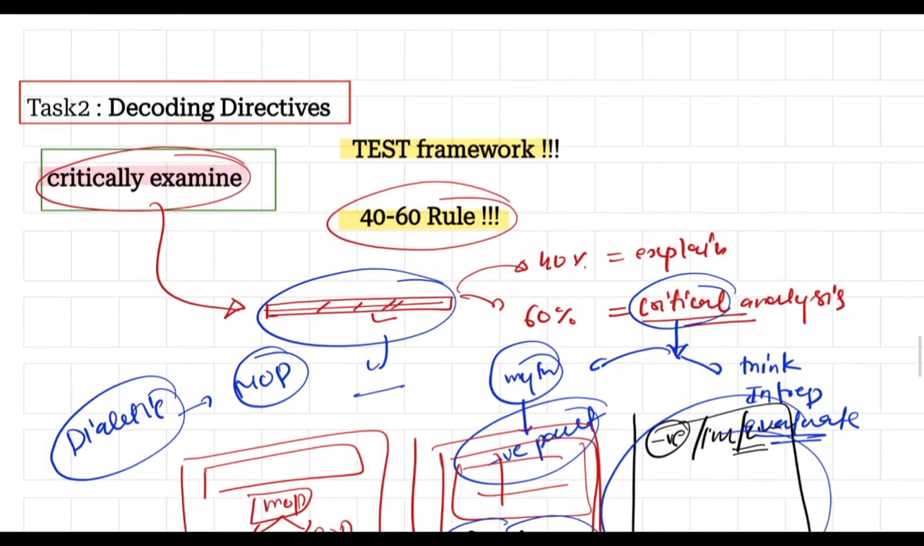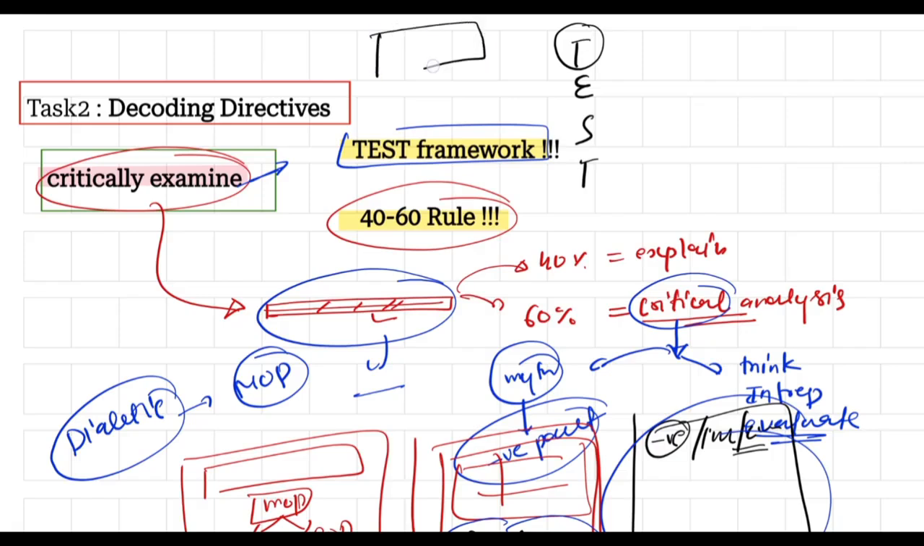There is another rule with respect to your critical examination. You can use the TEST framework here. What is the TEST framework? Let's decode it. If a question is given, any kind of topic, and it says critically examine, you have to do the critical examination of the topic, right? So you have to use the TEST framework while approaching the question here.